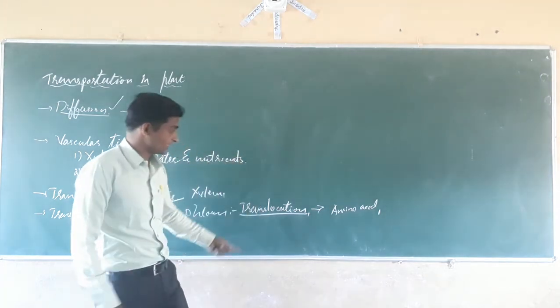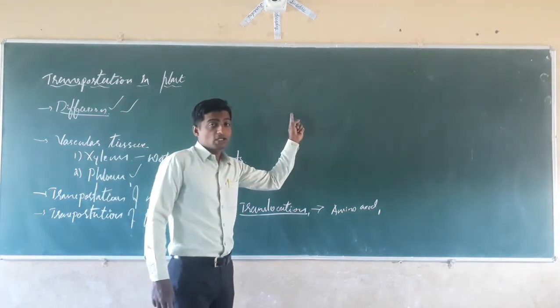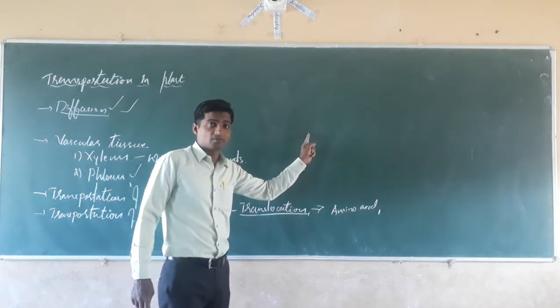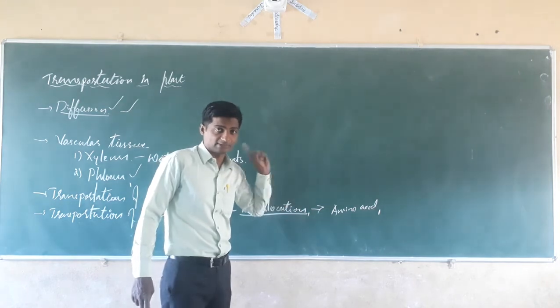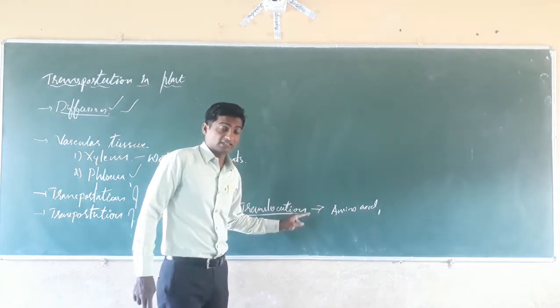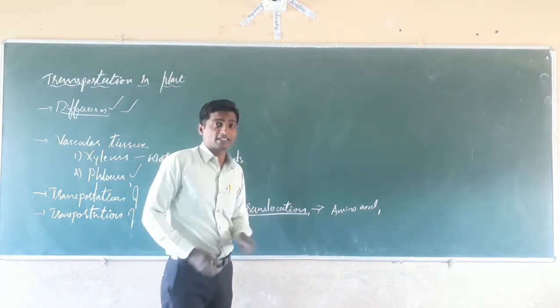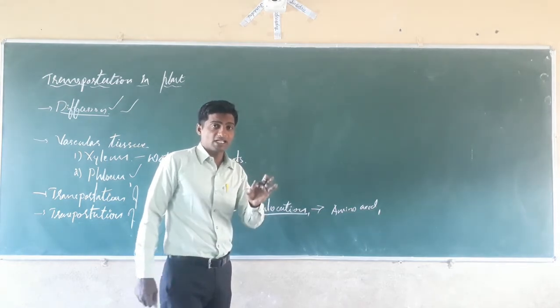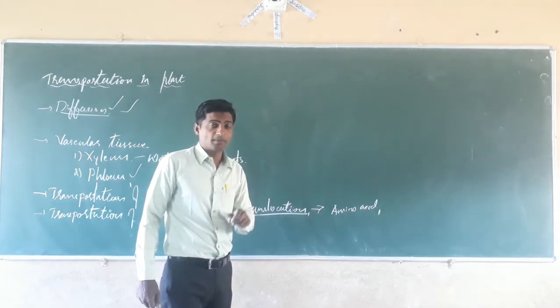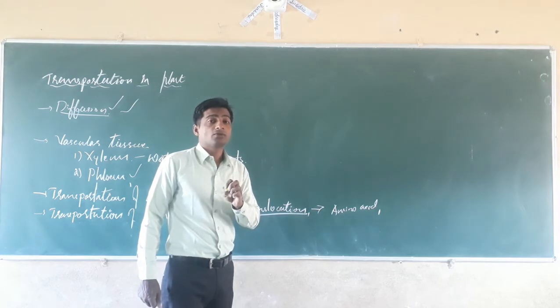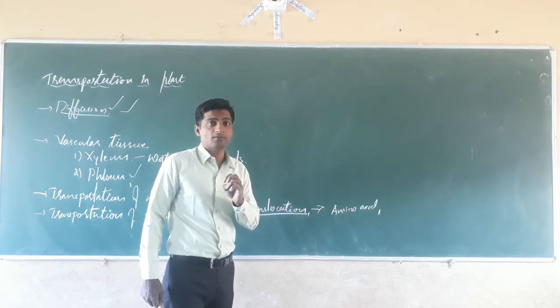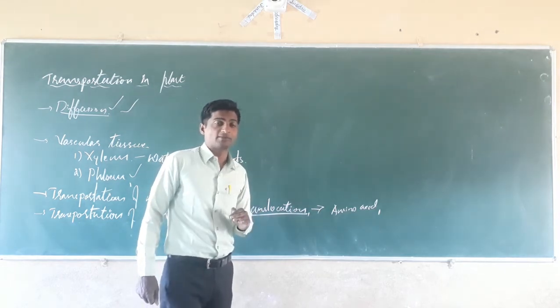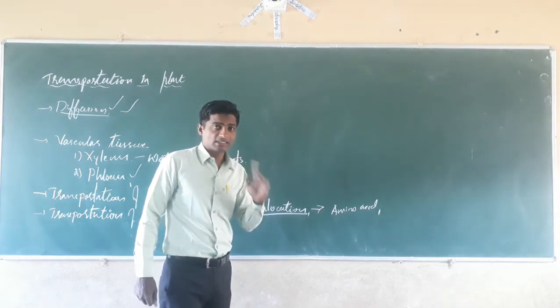The four components are present in the xylem also: xylem parenchyma, xylem fibers, xylem tracheids, xylem vessels. In the phloem, again, four components are there: sieve tubes, companion cells, phloem parenchyma, and phloem fibers. These are the four components of the phloem that we studied in the 9th standard.